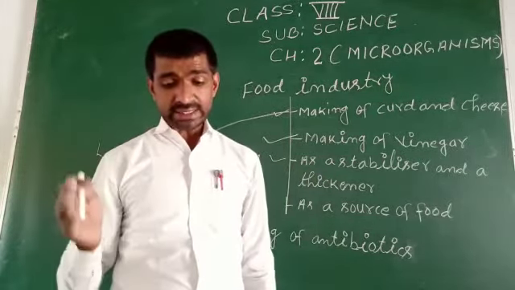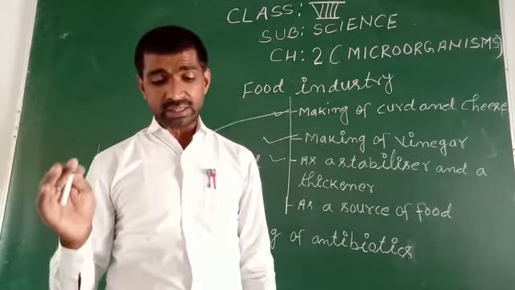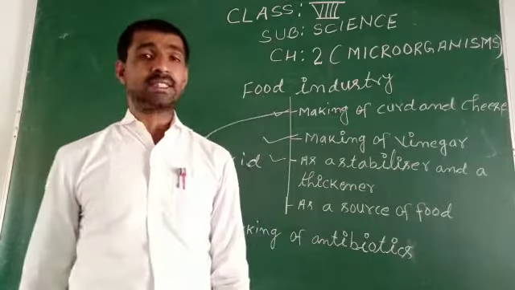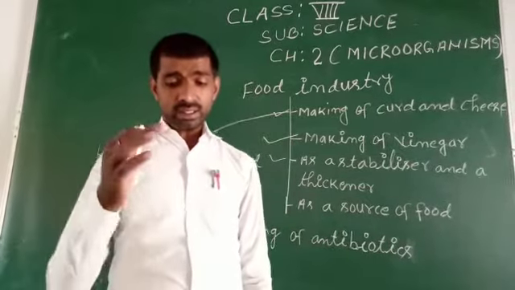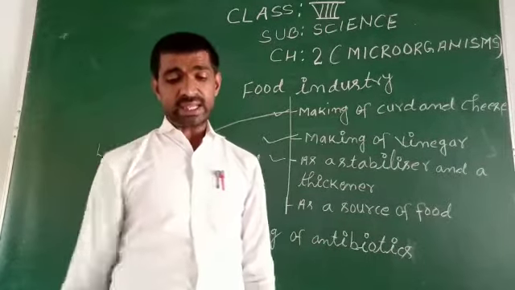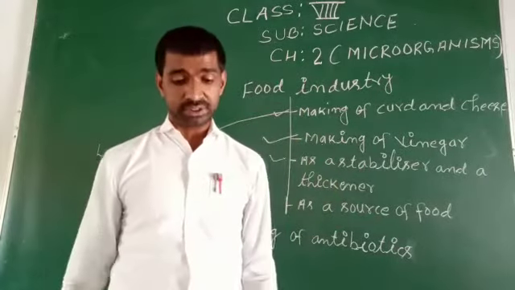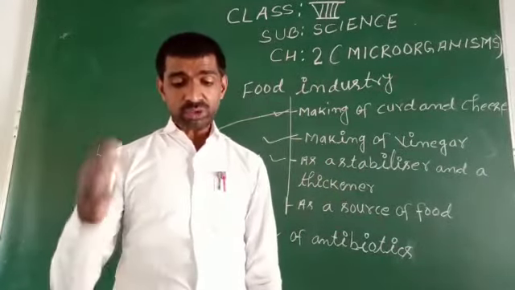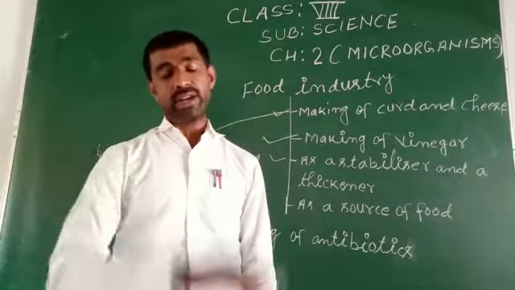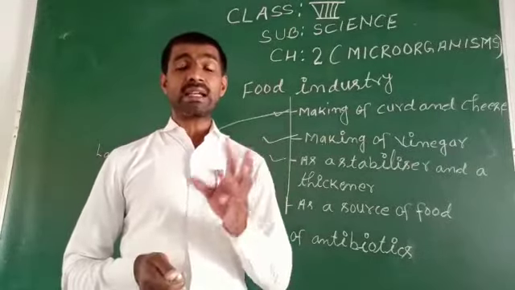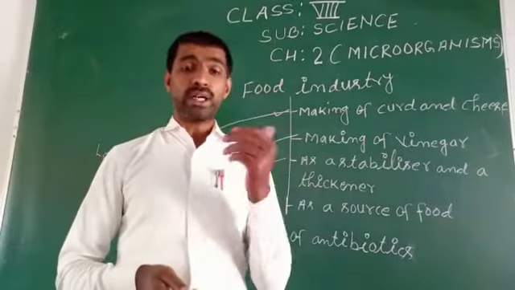Chlorella is a single-celled spherical alga that has been the subject of research in the study of photosynthesis. That means chlorella is a single-celled spherical alga which is used in research and as a source of human food, especially on space flight. On space flight, it is the source of food, that single-celled alga we call chlorella.